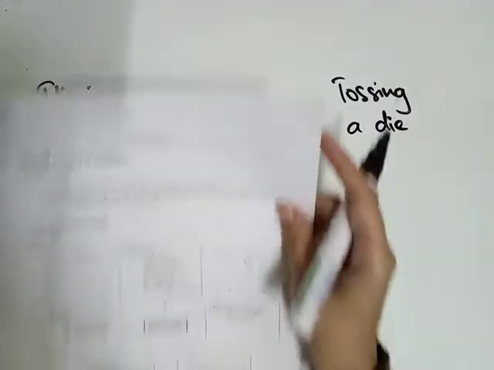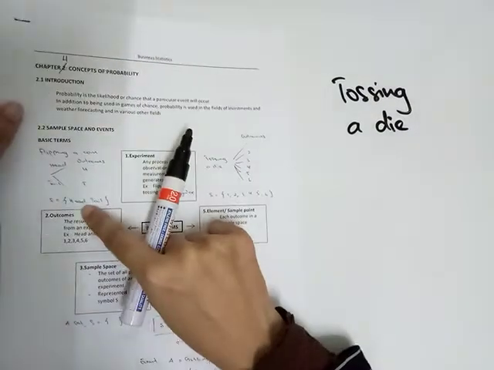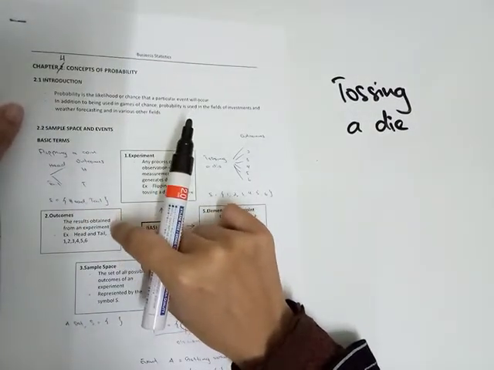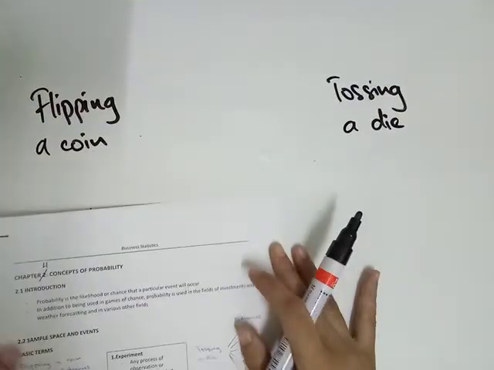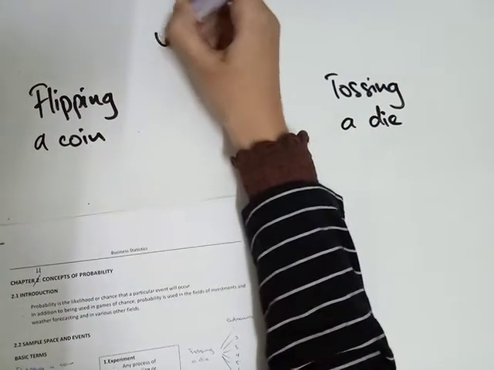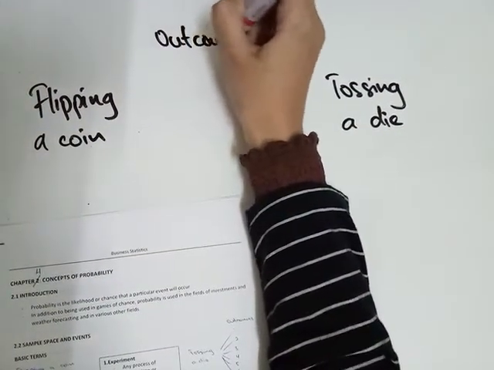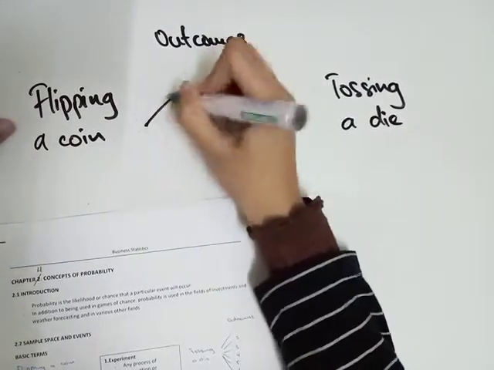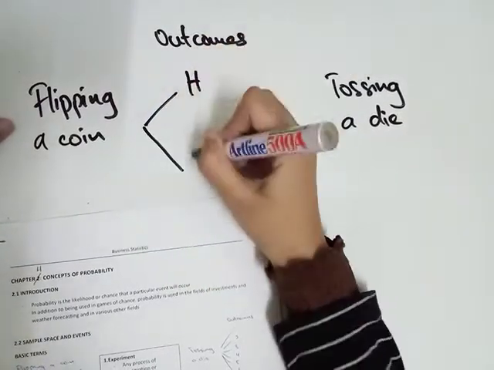And then second, outcomes dia, the result obtained from an experiment. So the outcomes when we flip a coin, apa yang keluar? Head and tail.